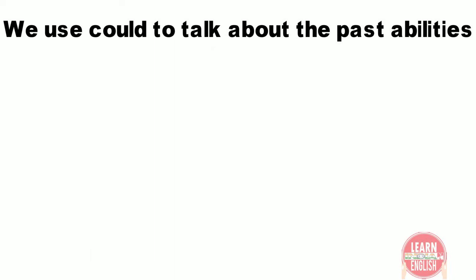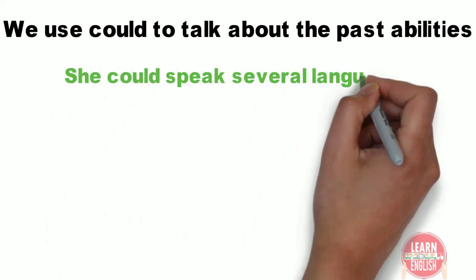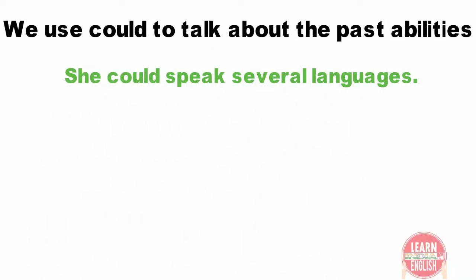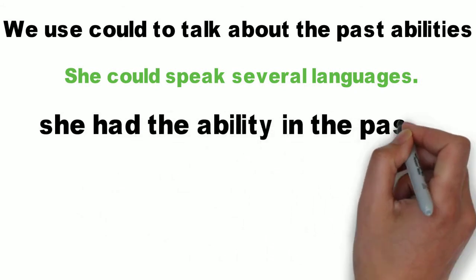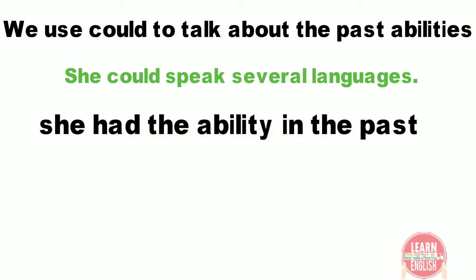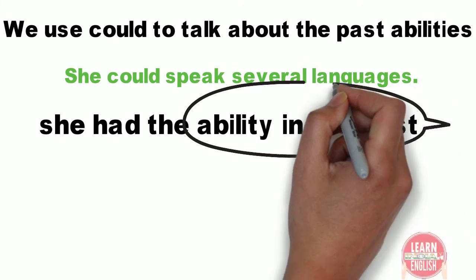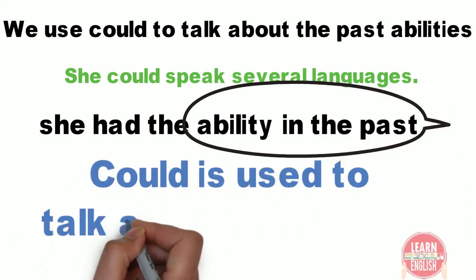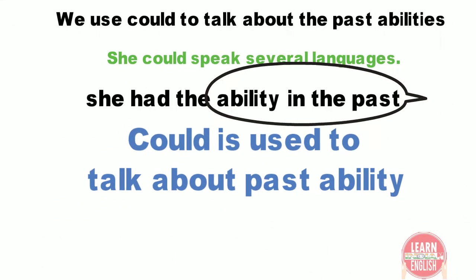Next, we use could to talk about the past ability. She could speak several languages. That means she could speak several languages some years ago, but not now. She had the ability in the past, but not in the present. Could is used to talk about the past ability. Could is the past tense of can.